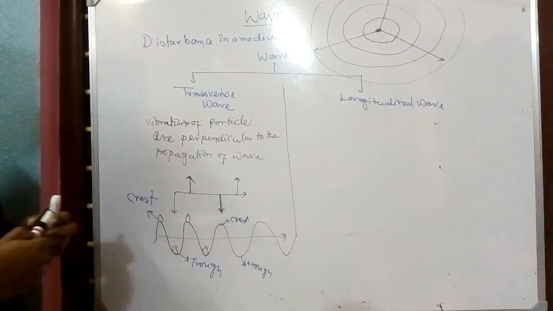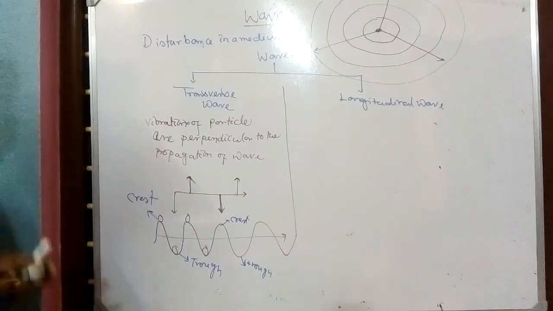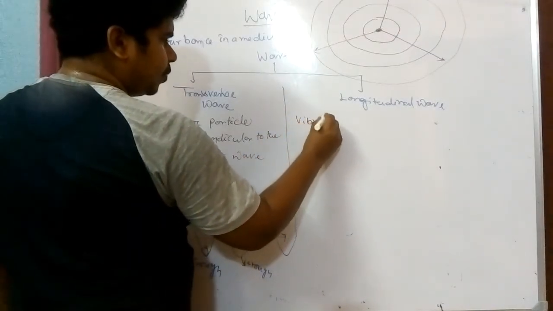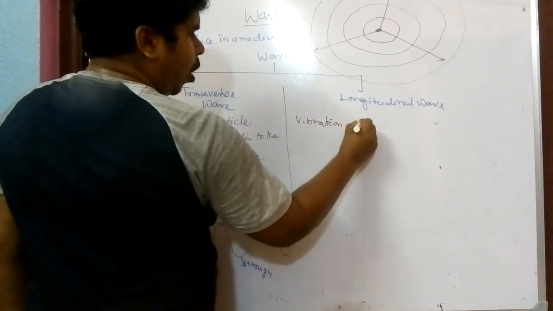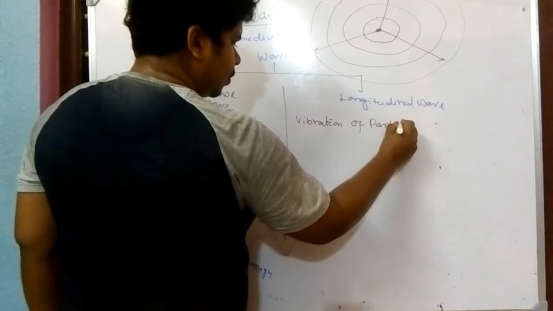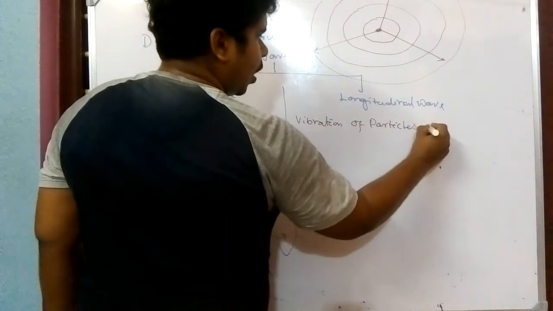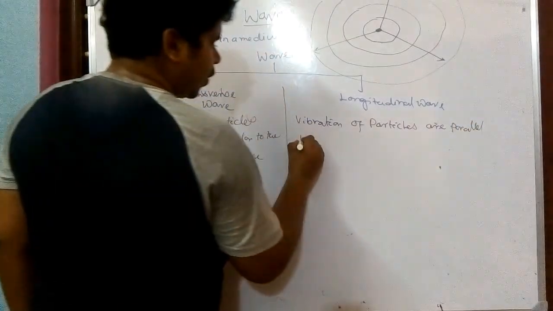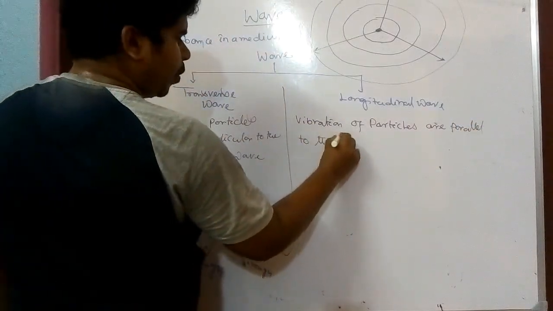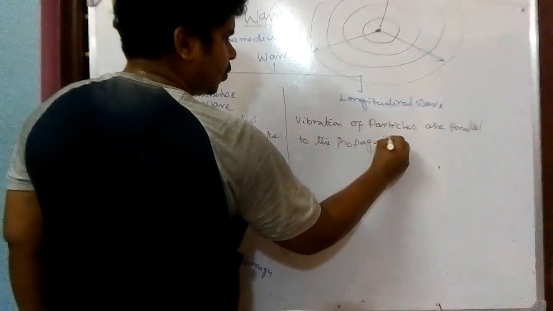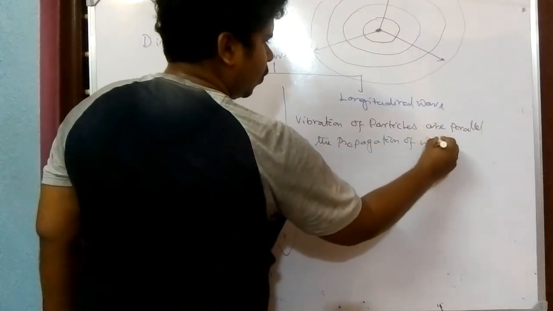Now coming to the longitudinal wave. What is longitudinal wave? Here it is told that vibration of particles are parallel to the propagation of wave.